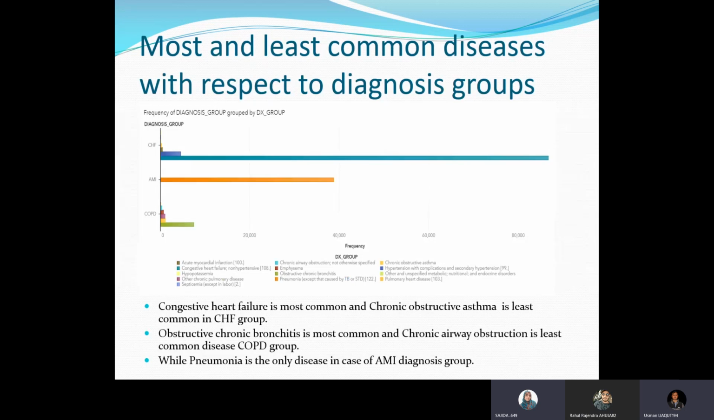In this graph, we have analyzed the most and least common diseases with respect to diagnosis groups. There are three groups: CHF, MI, and COPD. In the CHF group, congestive heart failure is the most common disease, and chronic obstructive asthma is the least common. In COPD, obstructive chronic bronchitis is the most common, and chronic airway obstruction is the least common. But in the MI group, there is one disease, which is pneumonia.